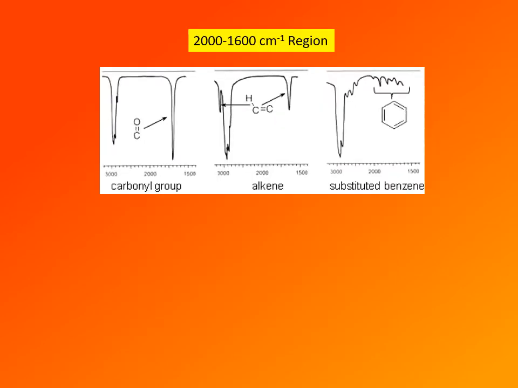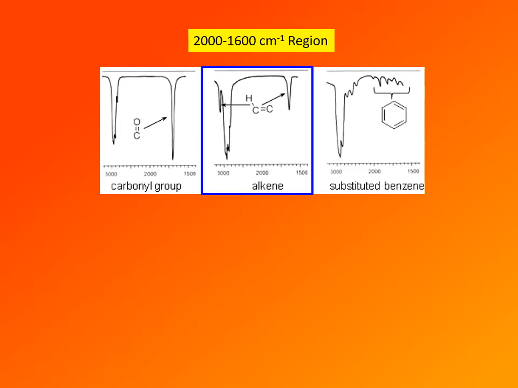Another important region of the IR spectrum is that between 2000 and 1600 inverse centimeters. By far, the most important absorption in this region is that due to the carbonyl group. It appears between 1850 and 1650 inverse centimeters, and it is strong and sharp. Usually, it is the strongest absorption in the spectrum.